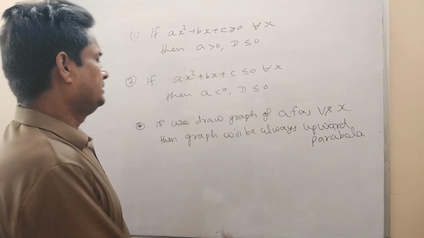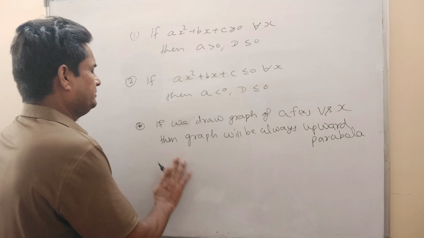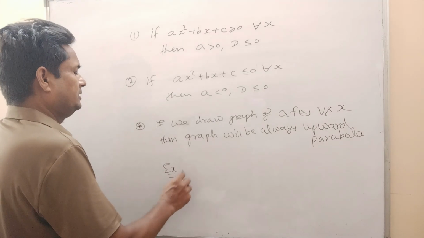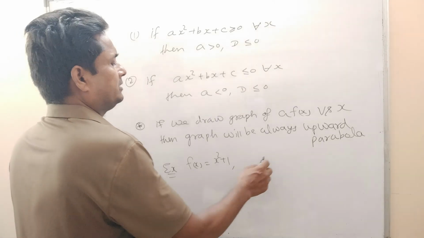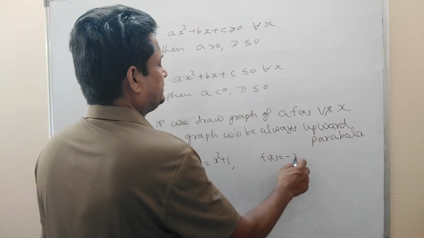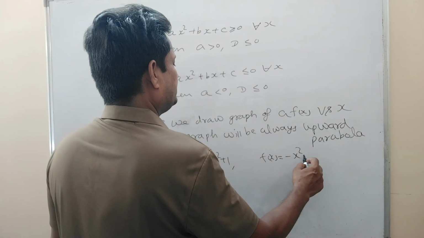You can see here, for example, f(x) is equal to, let's say, x² + 1 and f(x) is equal to, let's say, −x² − 1.